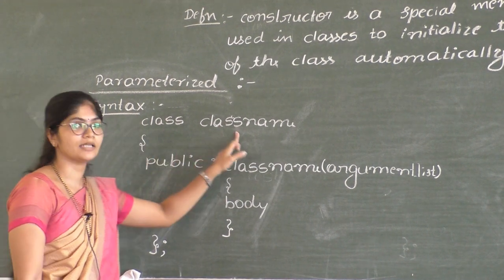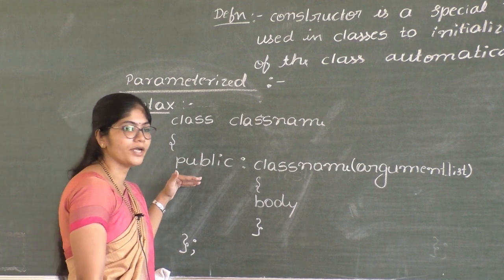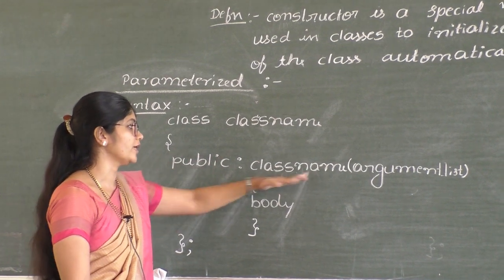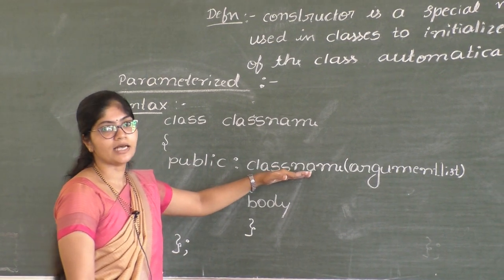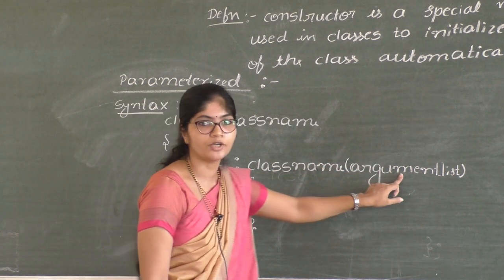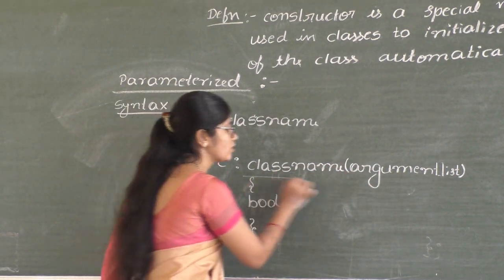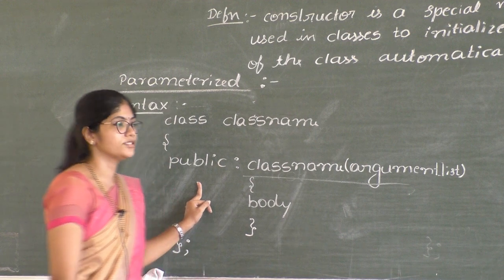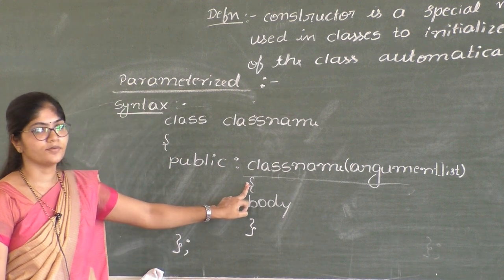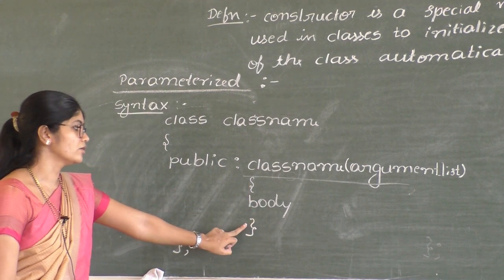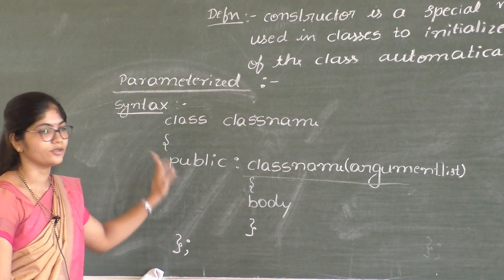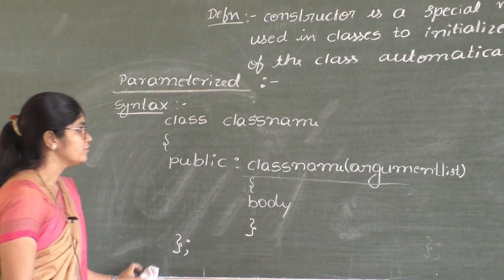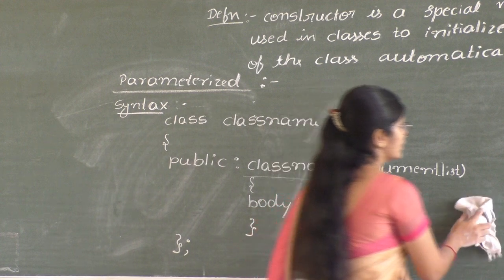Class is the keyword, class name is the name of the class. Under public access specifier, class name is the constructor with the argument list. Now this constructor is called parameterized constructor. Next, open the flower bracket, write the body of the constructor, close the flower bracket, close the flower bracket of class, put semicolon. We shall discuss an example.